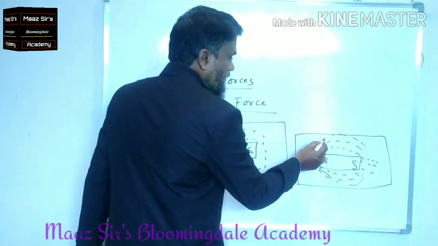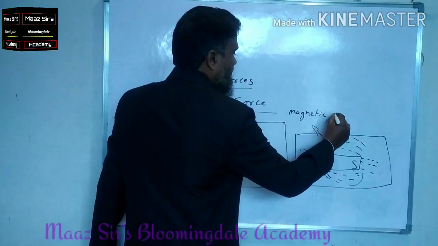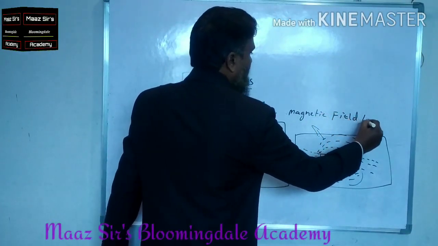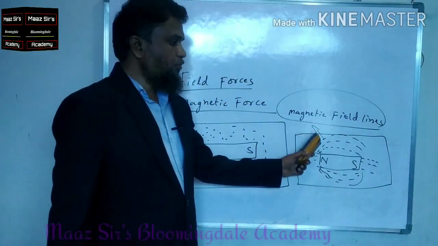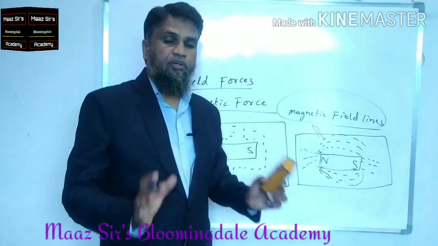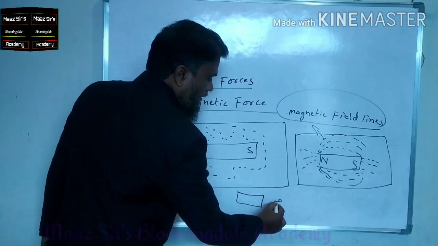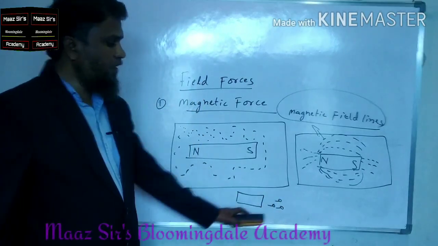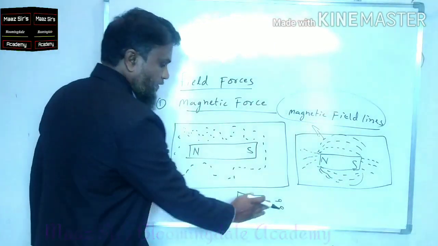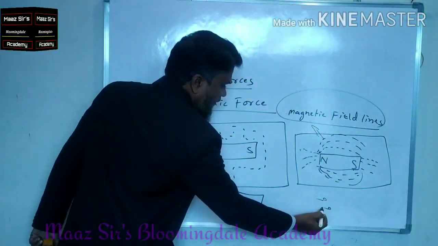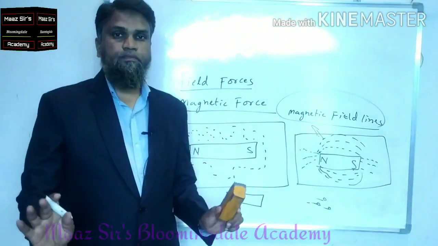So in physics we say that these are magnetic field lines. These are magnetic field lines. To some extent, these magnetic field lines are present near a magnet. For example, I am taking a magnet. If I am placing the iron nails somewhere near the magnet, these iron nails will be attracted. Is it clear? Similarly, if I am placing the iron nails far away from the magnet, will the magnet attract these iron nails? No.